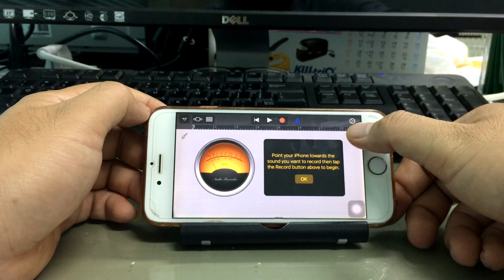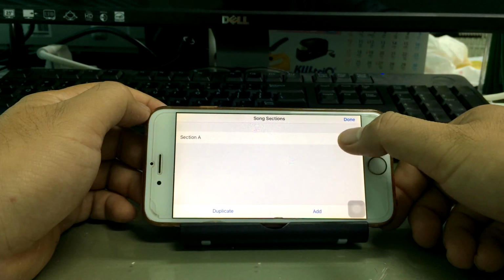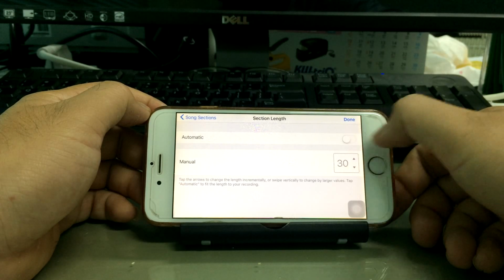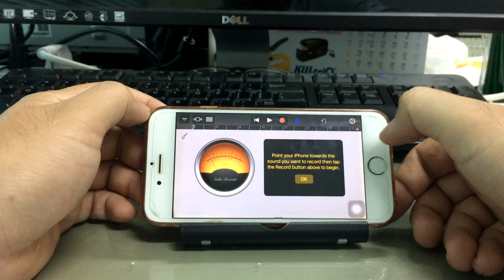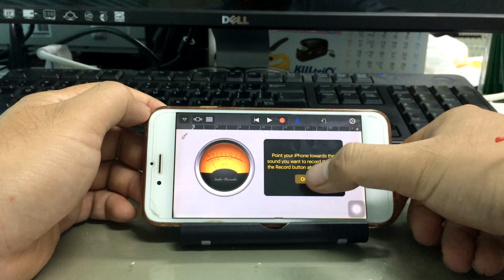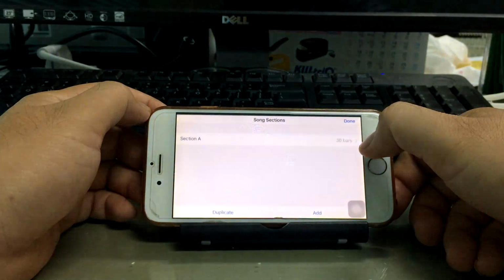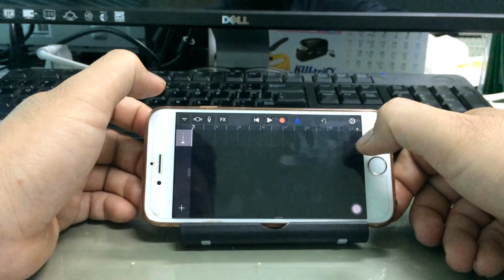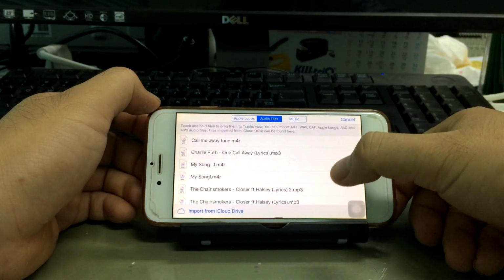Tap the time clock icon. Tap here and tap the arrow to 30 seconds. Done. Click OK. And tap here, and tap here.